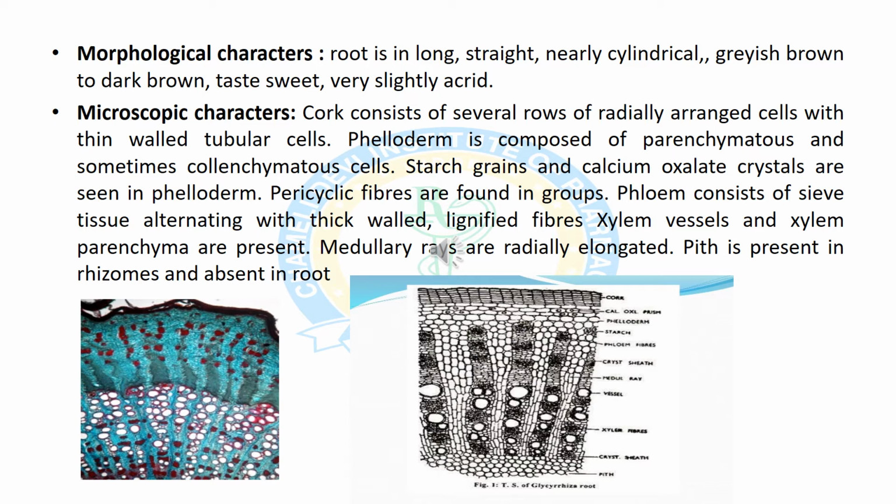Now we will discuss the microscopic characters on the basis of the transverse section of Liquorice root. The cork consists of regularly arranged cells and tubular cells. The phelloderm is composed of parenchymatous and collenchymatous cells, and they have starch grains and calcium oxalate crystals. Pericyclic fibers are also found, and the phloem consists of sieve tubes and medullary rays. Pith is also present at the center, and rhizomes are absent in roots.